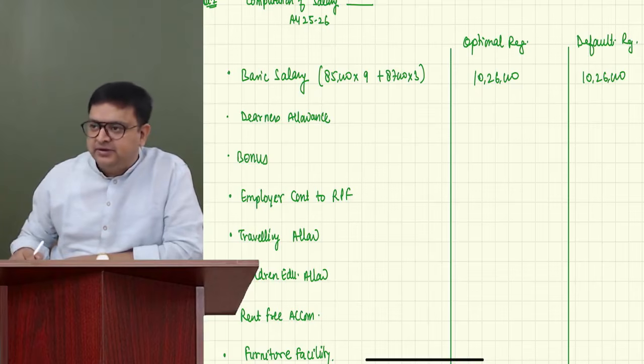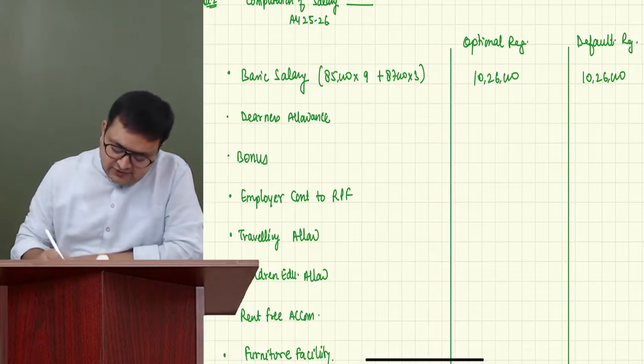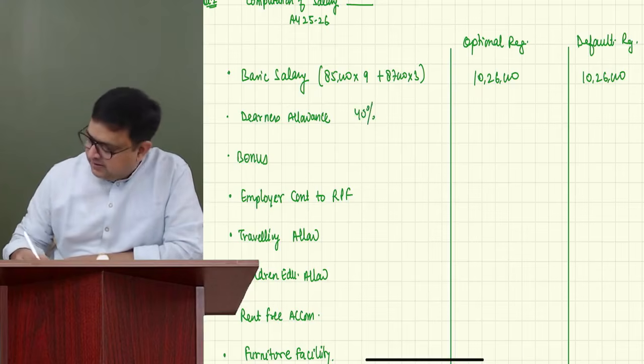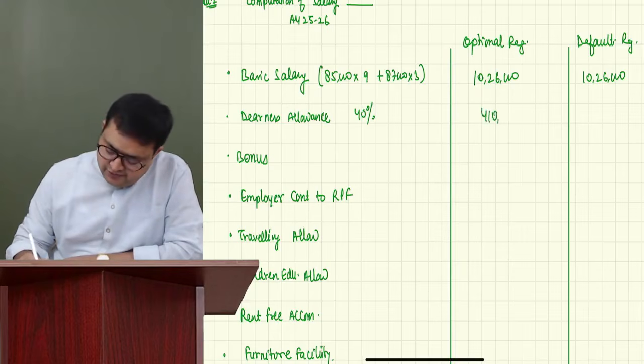410, 400, correct? Deepa? Correct. Very nice. So it is 40%. 410, 400 under both the regimes.